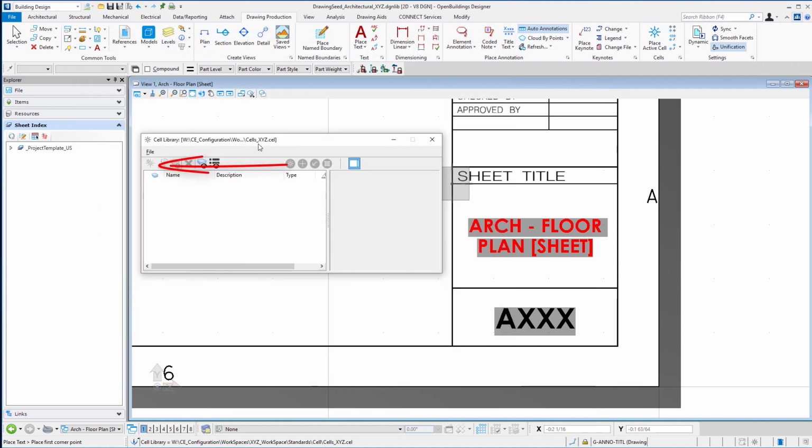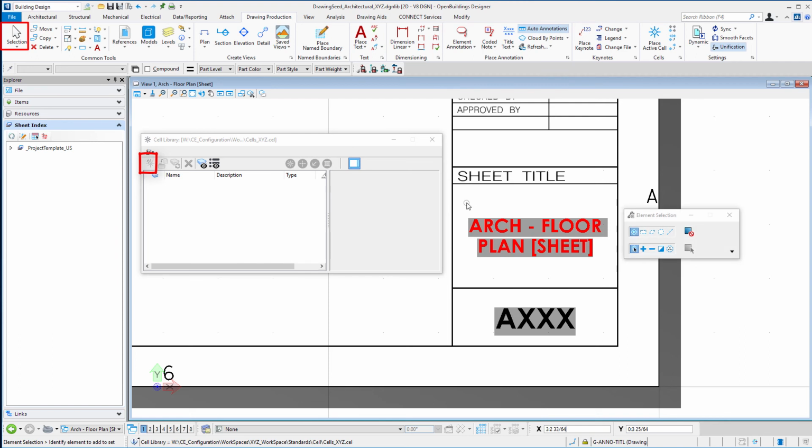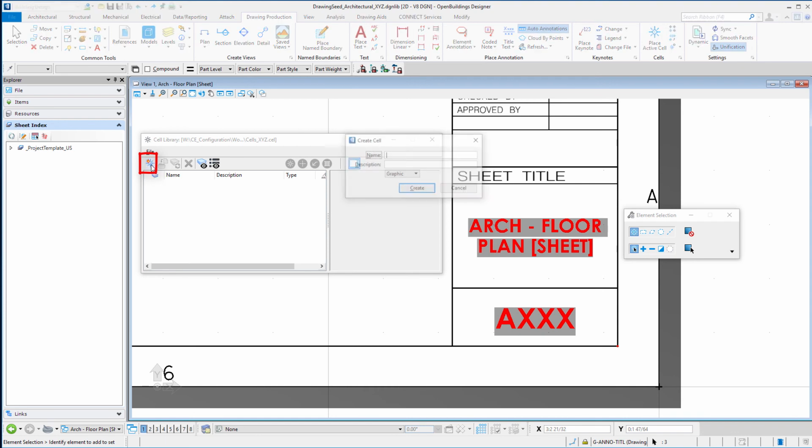So now we're in that library, and now we can create a new cell. Now you'll notice this is grayed out. So I'm just going to create a selection set of the two pieces of text that I want in the cell. And then I need to define a cell origin. So there's an icon down here which is define cell origin. And I'm going to use just the bottom corner of the sheet, make it easy to place in a new sheet. That puts a little cross there in my drawing, and once I have that placed, the create cell icon will highlight. I can go ahead and create it.